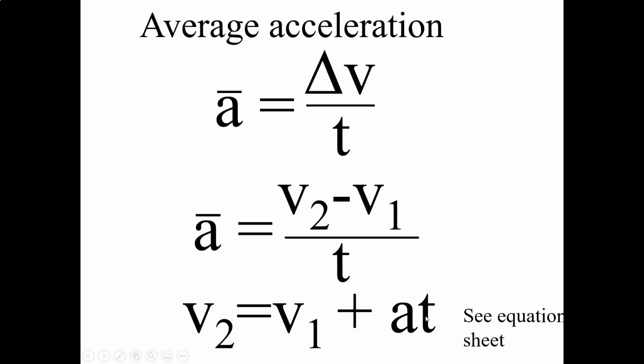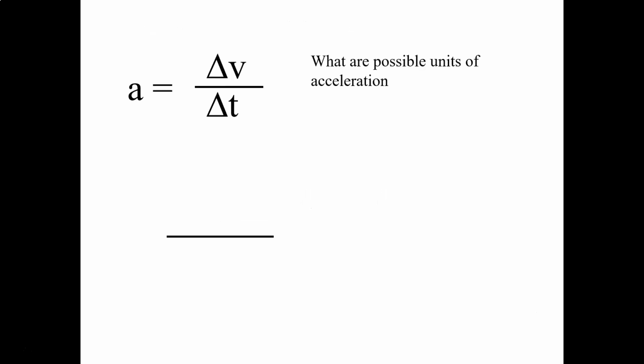This is one of the equations on your equation sheet, although it probably is V equals V naught plus AT, slightly different nomenclature. If you have not found the equation sheet yet, it is in a couple of places. It's at the very top of the modules, and also in this current module we're in. I forget exactly where it's at, but we'll make sure you find it.